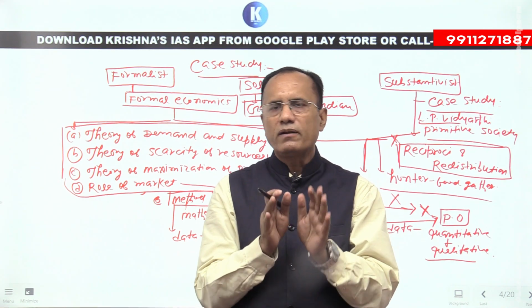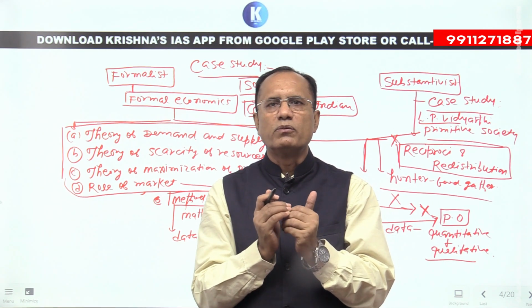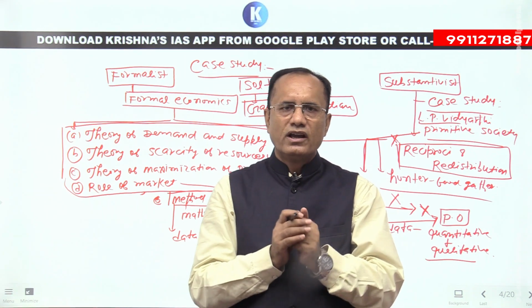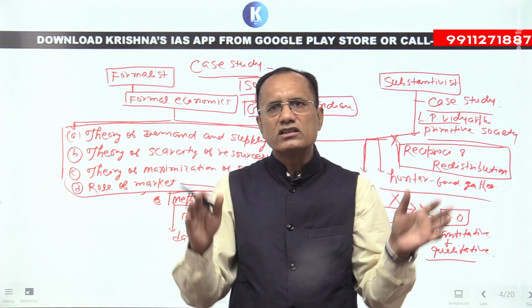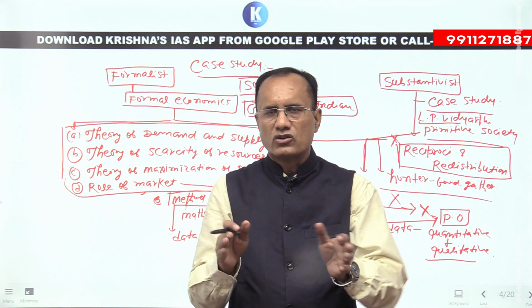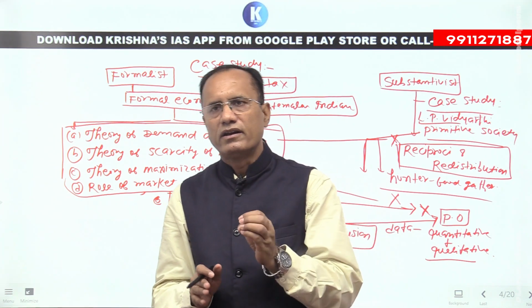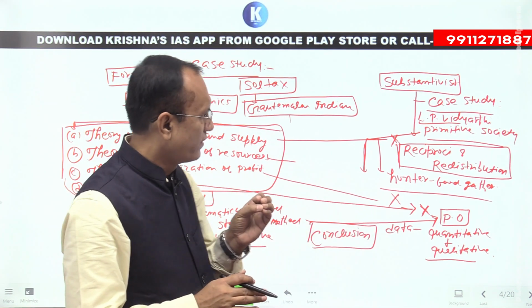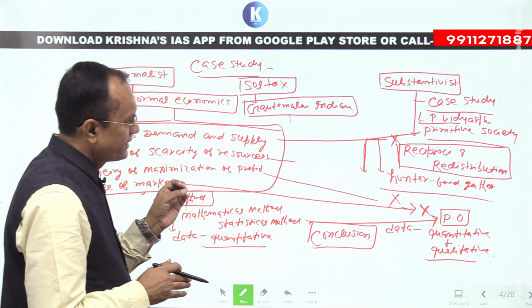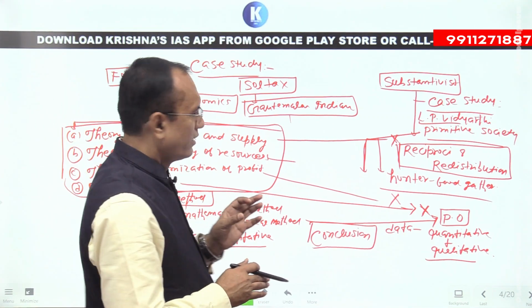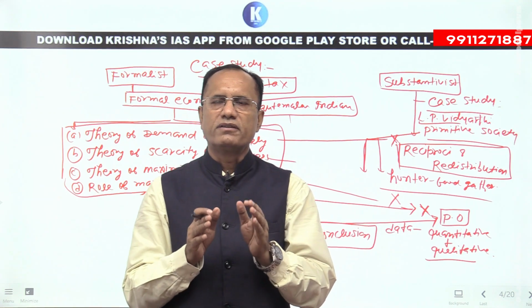Both are fruitful for the understanding of economic anthropology, and both have expanded the scope of economic anthropology. So through that you can write your conclusion. So, this is the answer format for the formalist and substantivist debate.